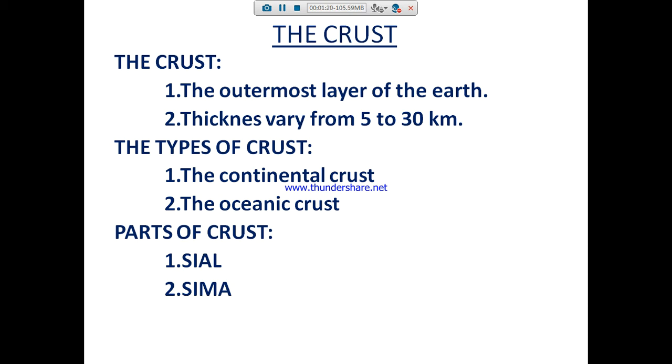So what is meant by the crust? The crust is the outermost layer of the earth and its thickness varies from 5 to 30 kilometers. There are two types of crust, the continental crust and the oceanic crust, and Sial and Sima are the parts of the crust. Sial is silica and aluminium. Sima is silica and magnesium.